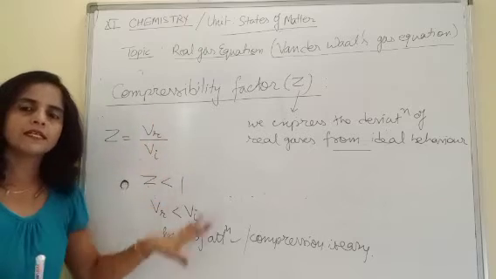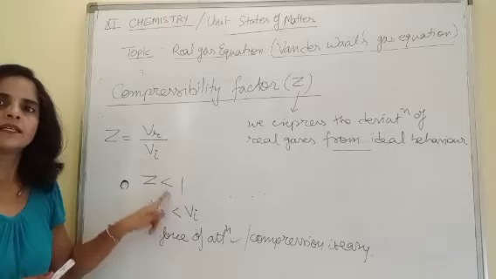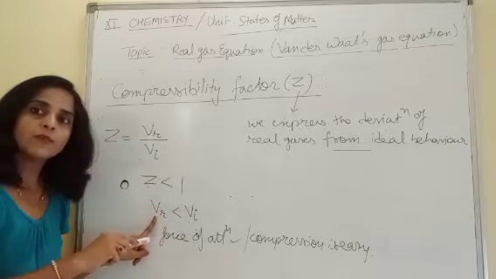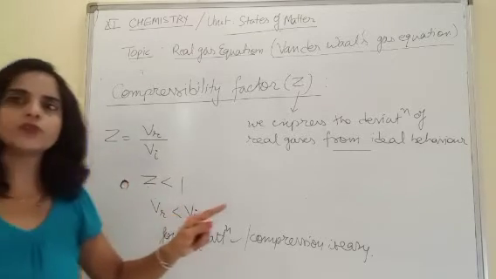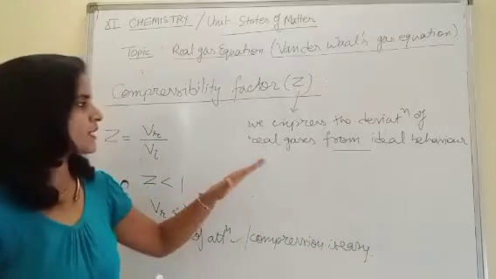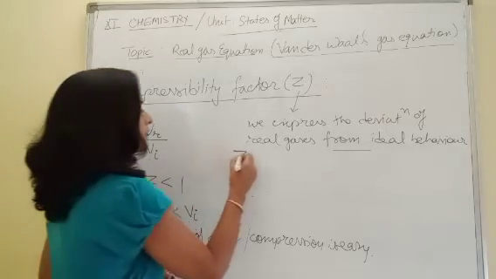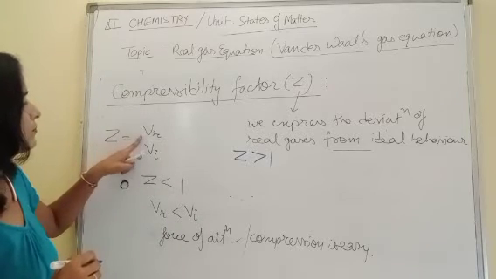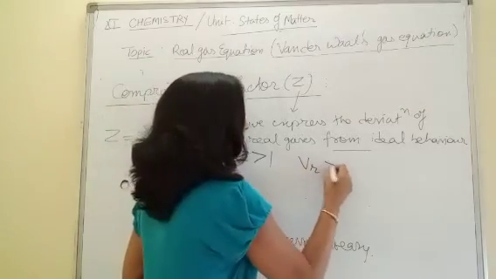All these relations are interlinked with each other. If Z is coming less, it means real volume is less as compared to ideal. Real volume is less means more attractive forces. More attractive forces means easy to compress the gas. Now check the other situation, that if Z comes greater than 1. Z greater than 1 means real volume is more as compared to ideal volume.